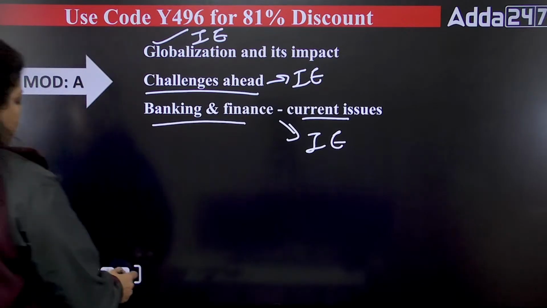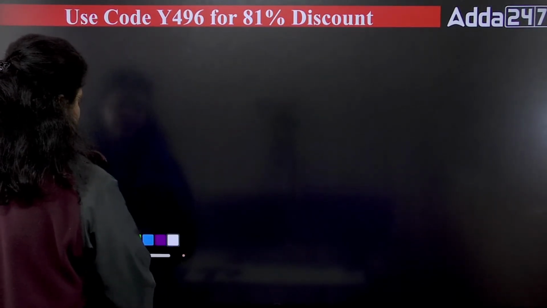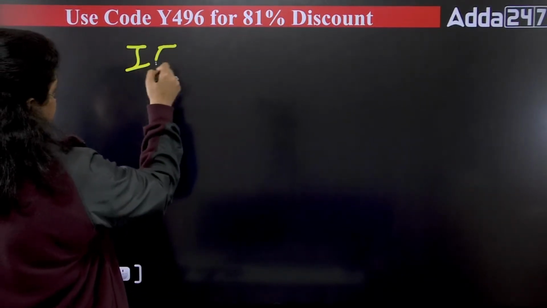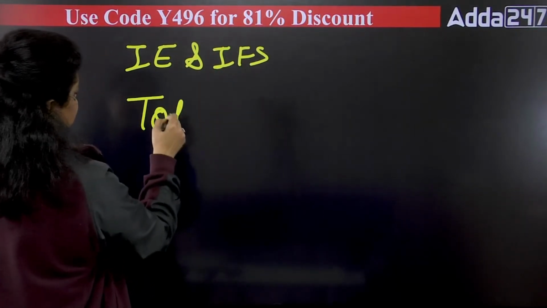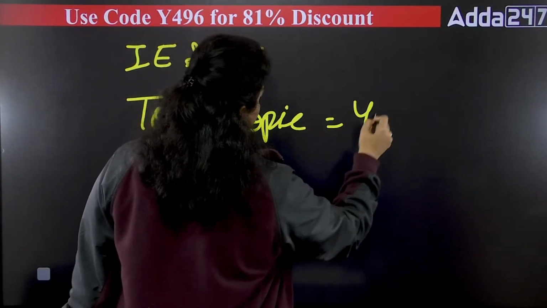Now, if I talk about the syllabus, what is the difference here? In the Indian Economy and Indian Financial System, we have a total of around 45 topics to cover.